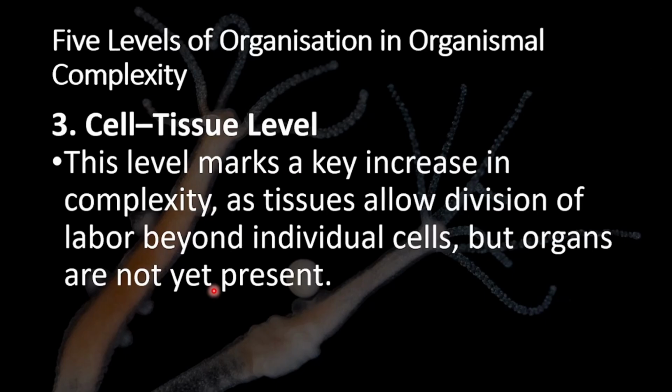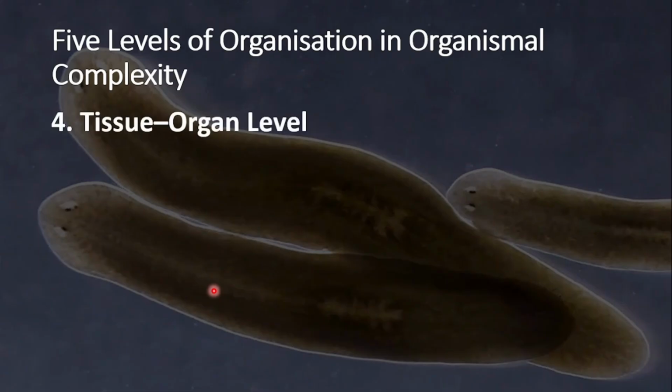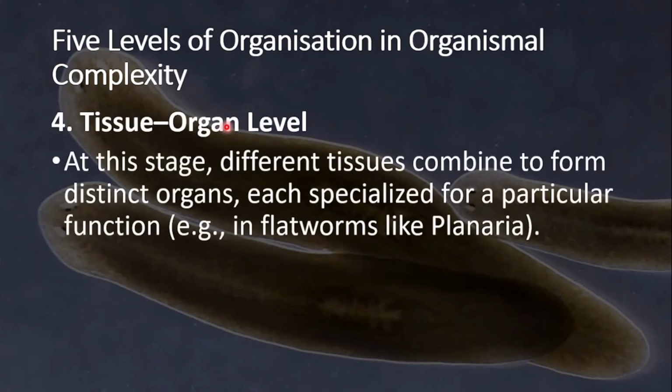Then we move on to the cell tissue level. This is where we have our first true tissues being formed, right? But we do not have the formation of organs yet. That is going to happen in our next level, which is the tissue organ level. At this stage, different tissues combine to form distinct organs. Because remember, cells group together to form tissues, and then tissues group together to form organs. So at this stage, different tissues combine to form distinct organs, each specialized for a particular function.